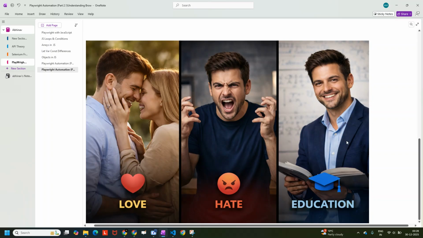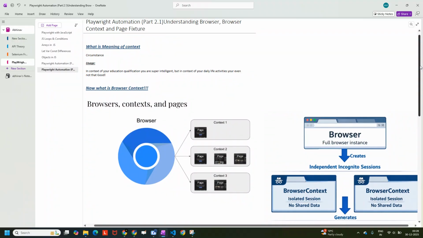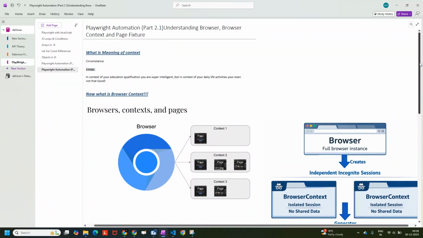And in this context, if I talk about, he seems to be a topper kind of person, right? So now I hope I have made some sense. This is all that context is about, right? In which circumstance what we are trying to say. Now how is it correlated to the Playwright concept?